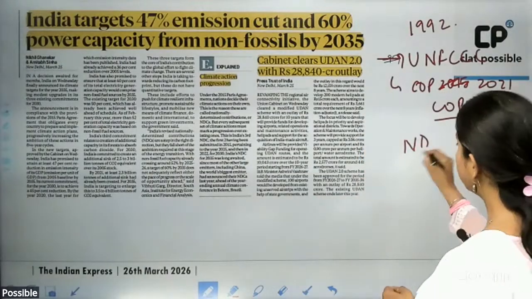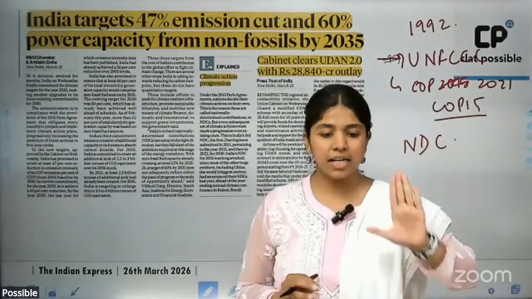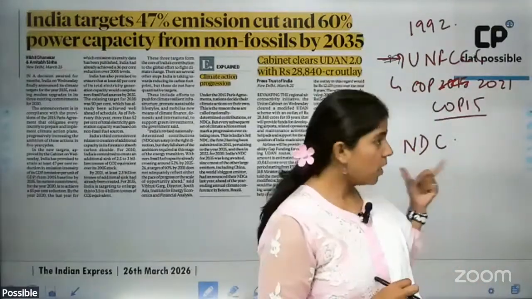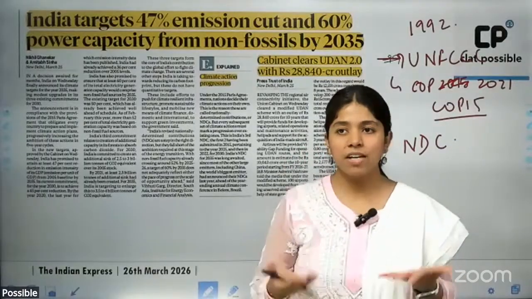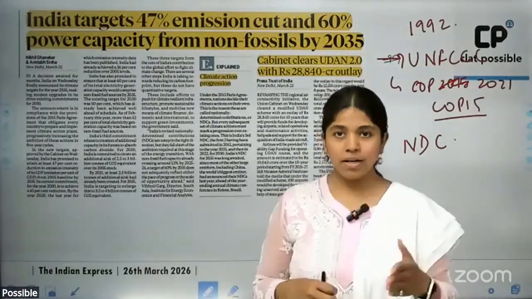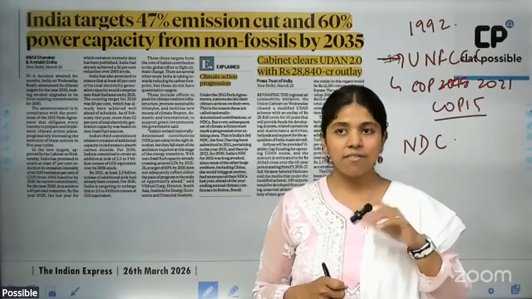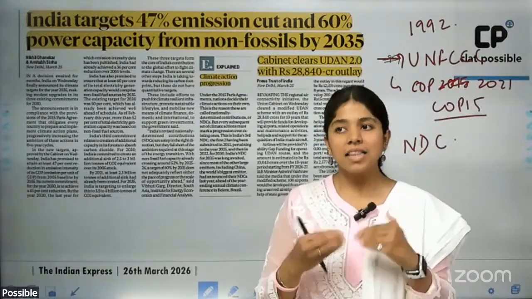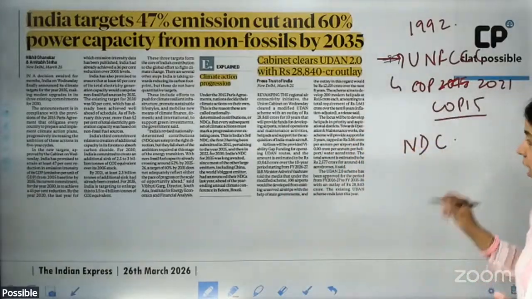Now, what are NDCs? NDCs mean nationally determined contributions. What are these? Nationally simply implies each and every country's own determined contributions. Each country must align its respective contribution, and contribution to what?